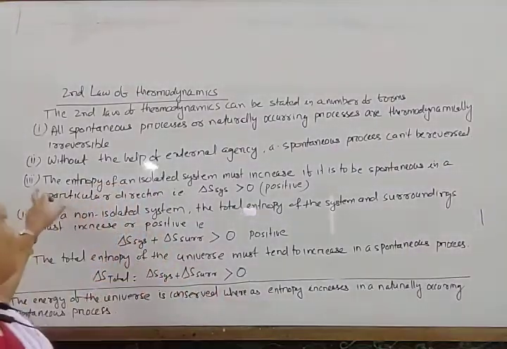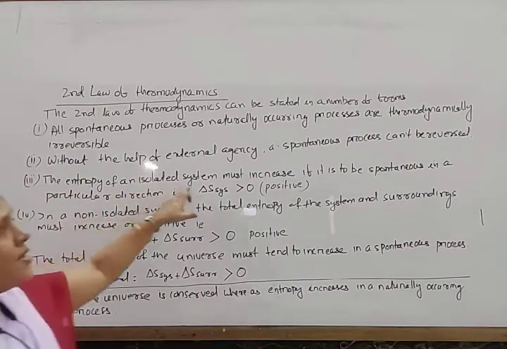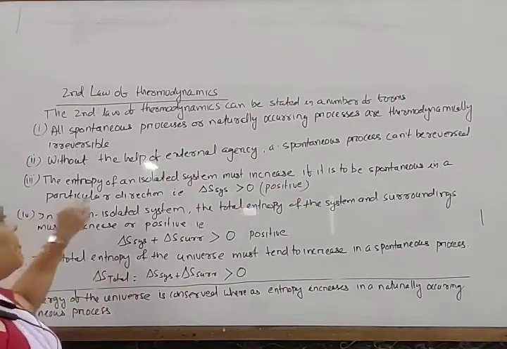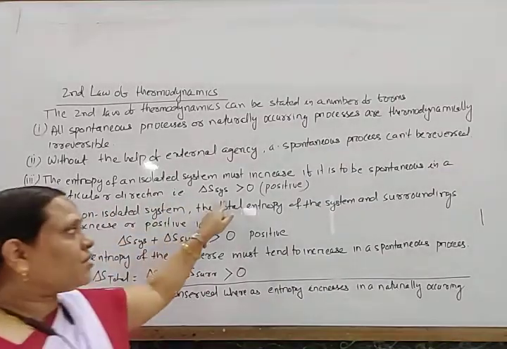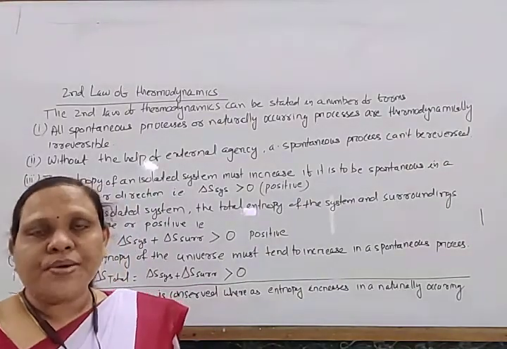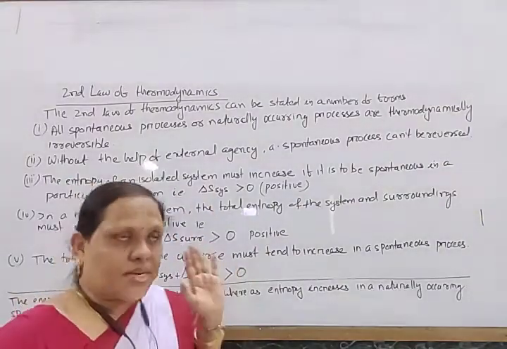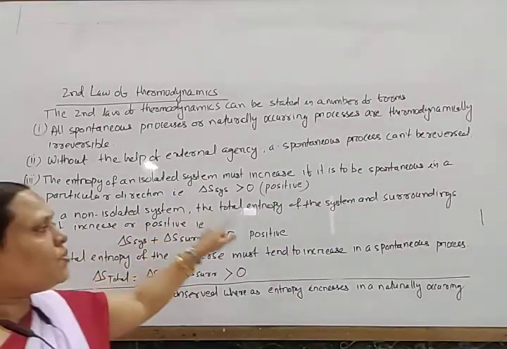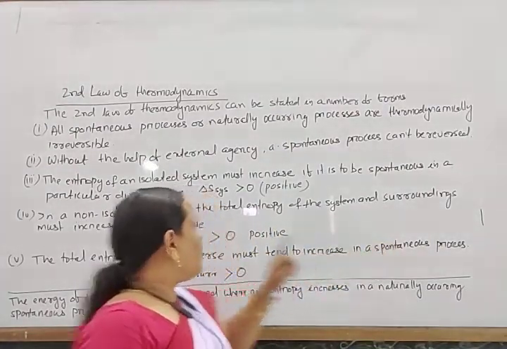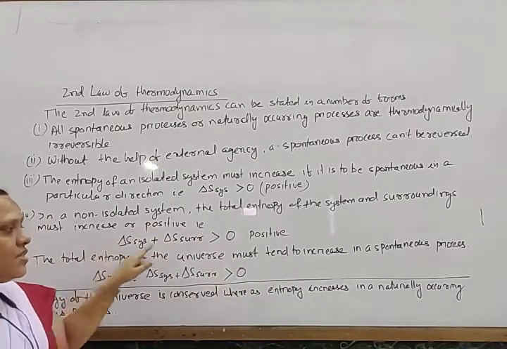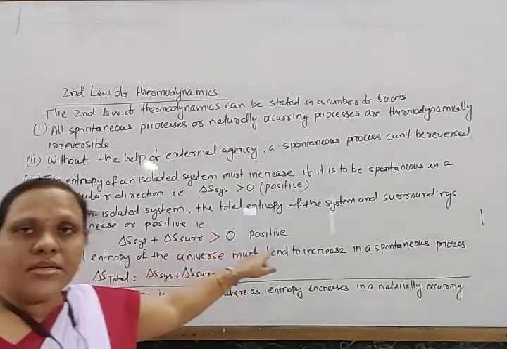Similarly, the entropy of an isolated system must increase if it is to be spontaneous in a particular direction. That is, delta S system should be greater than 0. So if there is an increase in entropy, then the process is spontaneous. In a non-isolated system, the total entropy of the system and the surroundings must increase, that is, delta S system plus delta S surrounding must be greater than 0.